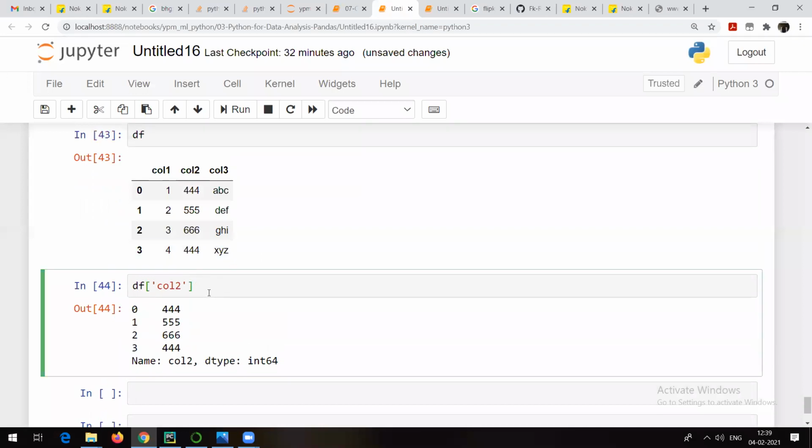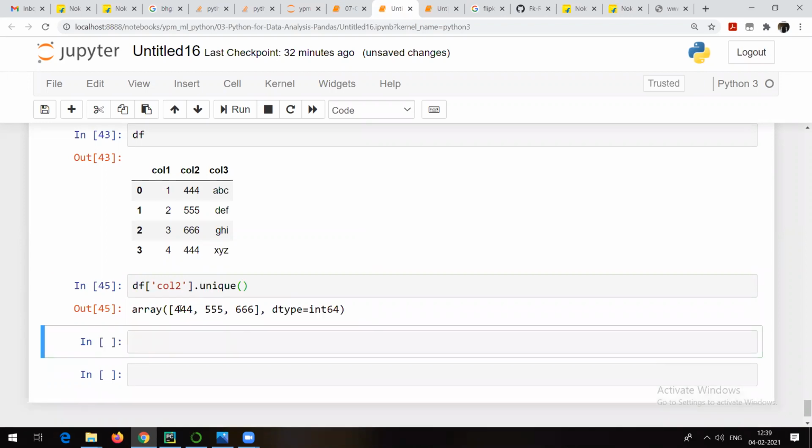Suppose I want to know only the unique values. Let me check df of column 2 dot unique and see whether it works. Okay, now I am able to see only unique values: 4, 5 and 6. 4, 4, 4 was repeated 2 times, but now it is not showing that. So that's how you can make use of this. unique is going to show you only unique values.